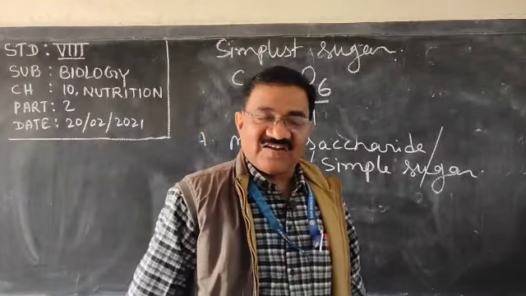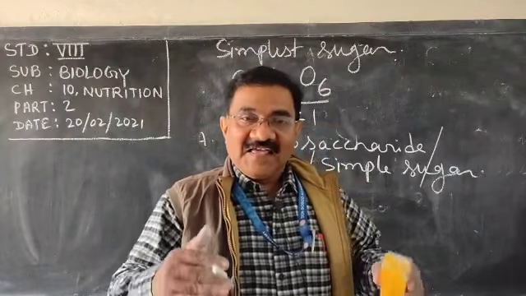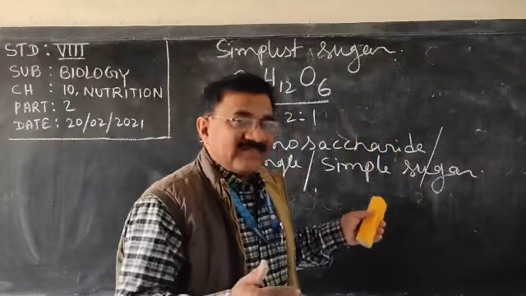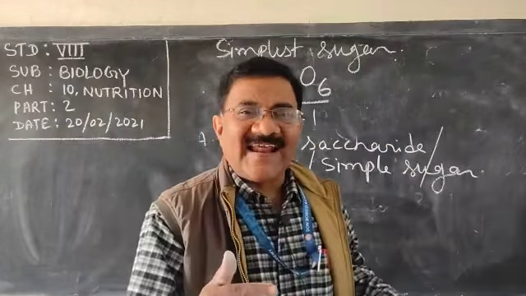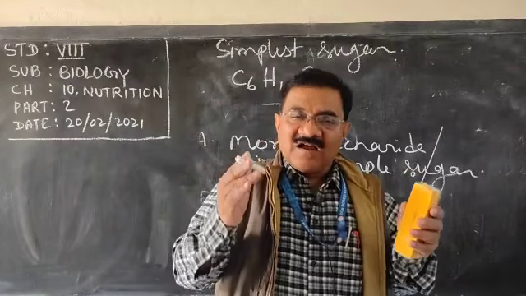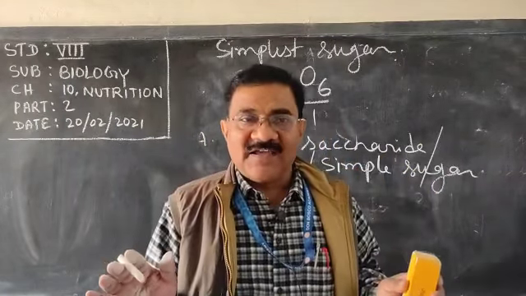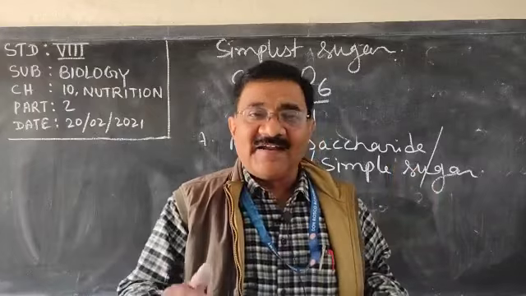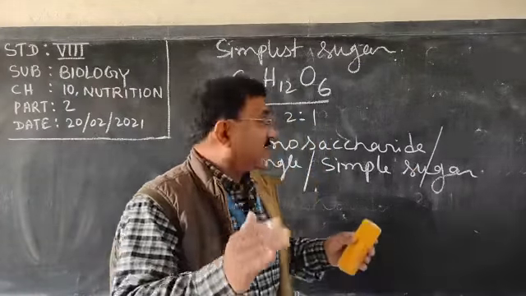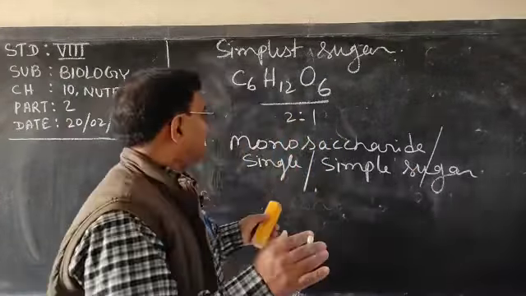Give reason: for instant energy, glucose or simple sugar or monosaccharide is given because it is absorbed directly by the body and does not require digestion. So monosaccharide we have understood.